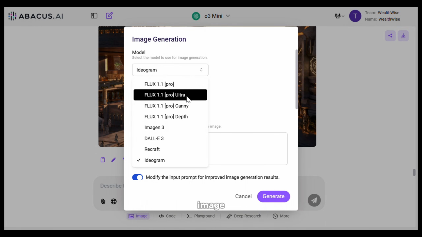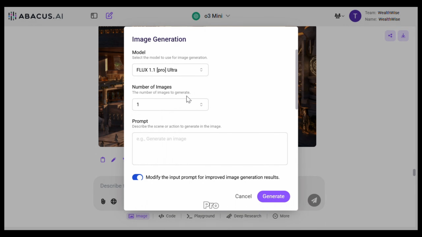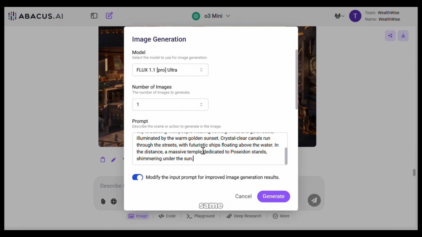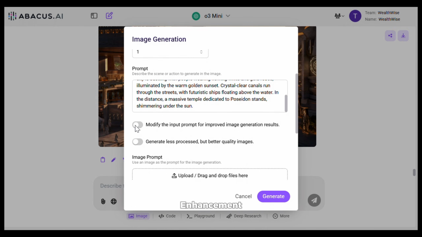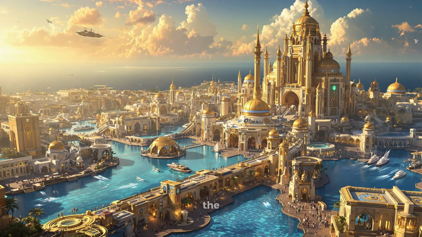So I will change the image model to Flux 1.1 Pro Ultra, which is the latest and most powerful Flux model. Next, I will paste the same prompt, then turn off prompt enhancement and turn on this option, which will make the image less processed and more realistic. Then I will simply hit generate, and here is the output. Just look at this. You can see it looks awesome. Also, the quality of the image is really good. I'm telling you, only Flux and Midjourney can create awesome, high quality, creative images like this.